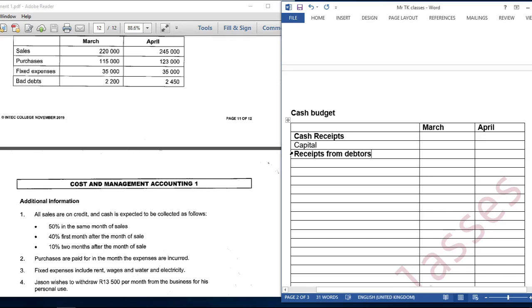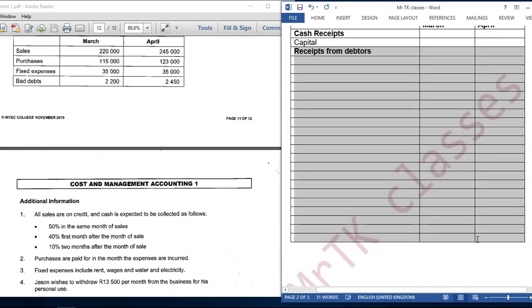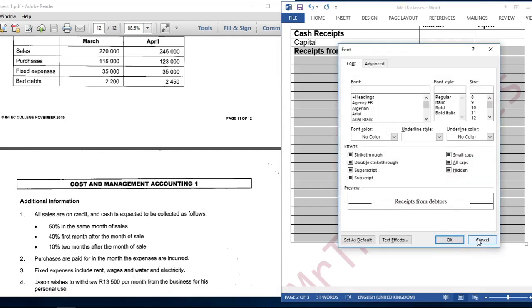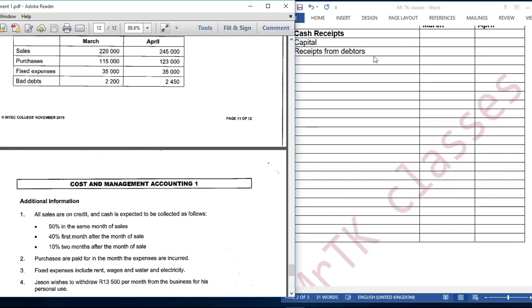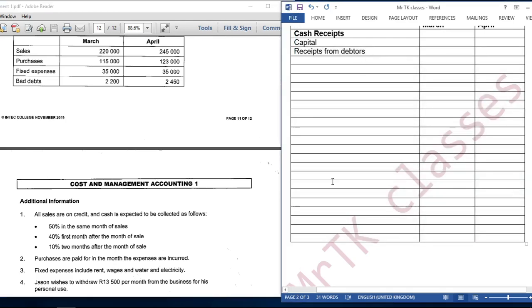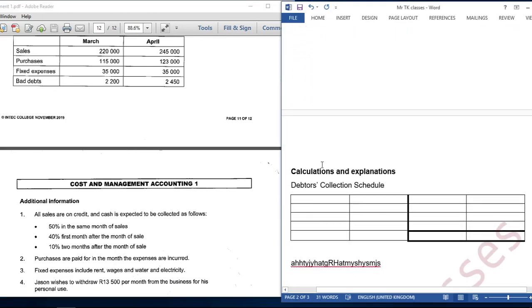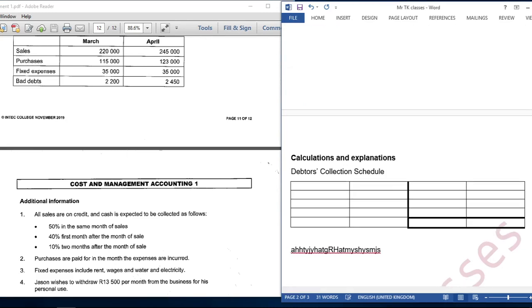So for our receipts from debtors, let us come here in the working papers and do our debtors collection schedule.